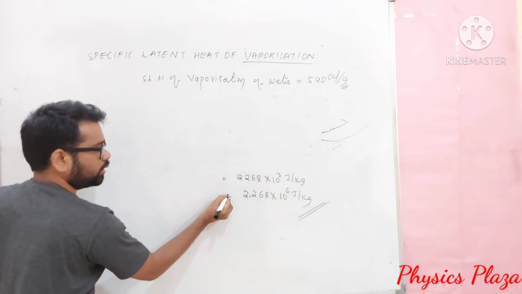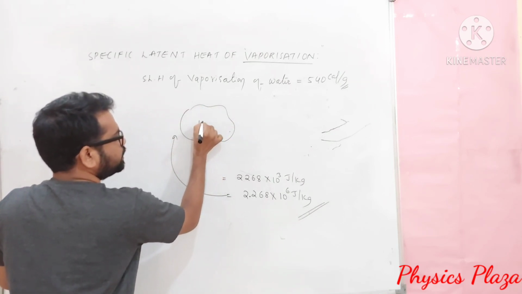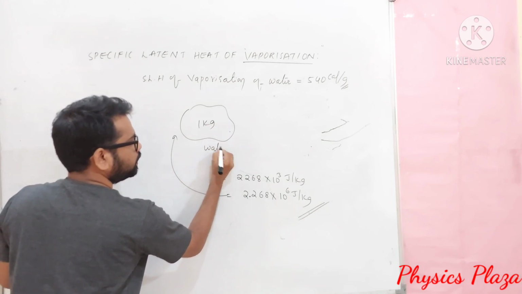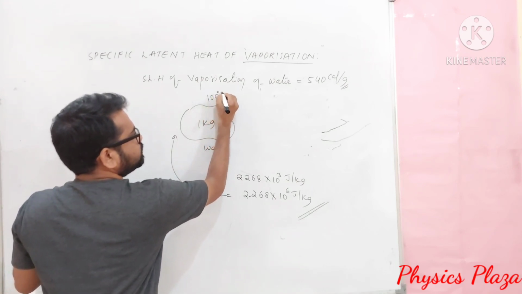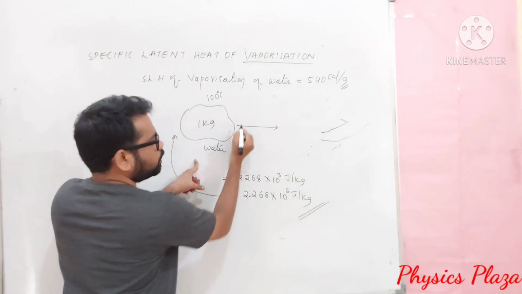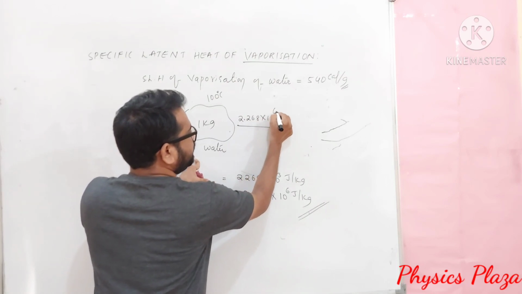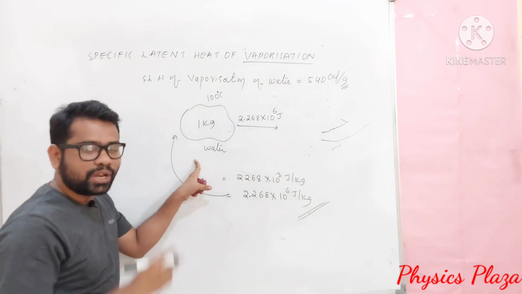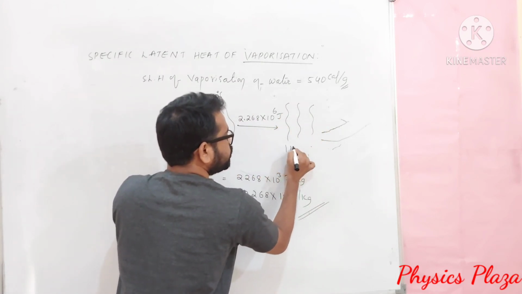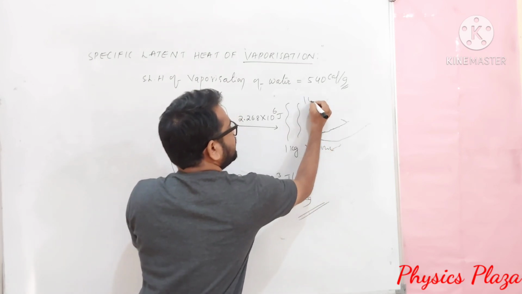what does it mean? Look here. It means 1 kg of water at 100 degrees Celsius will absorb 2.268 into 10 power 6 joule heat energy to change into 1 kg of vapor at 100 degrees Celsius.